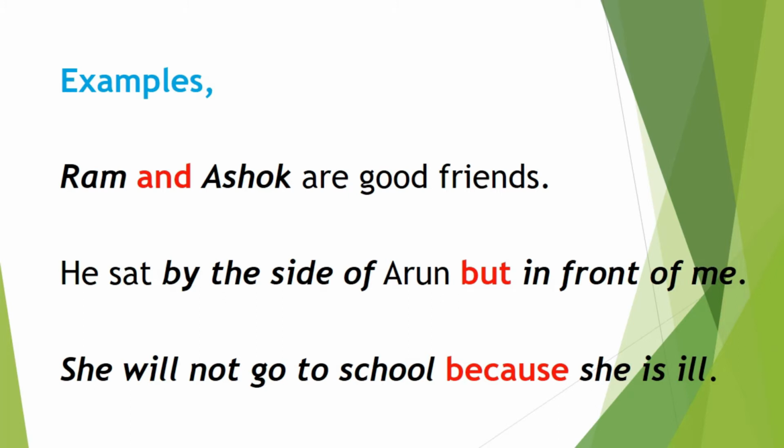And in the third one, she will not go to school because she is ill. We have here two different clauses or sentences, you can say. One is she will not go to school. The other one is she is ill. Now these two clauses have been combined with the help of the word because. So in the first sentence and, in the second sentence but, in the third sentence because, these three are conjunctions. Because these three words are combining two words or two phrases or two clauses.